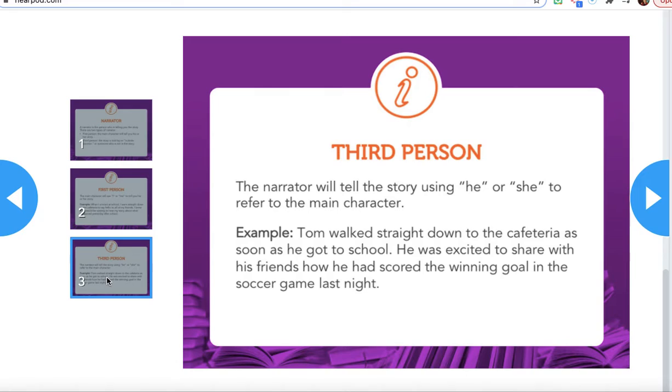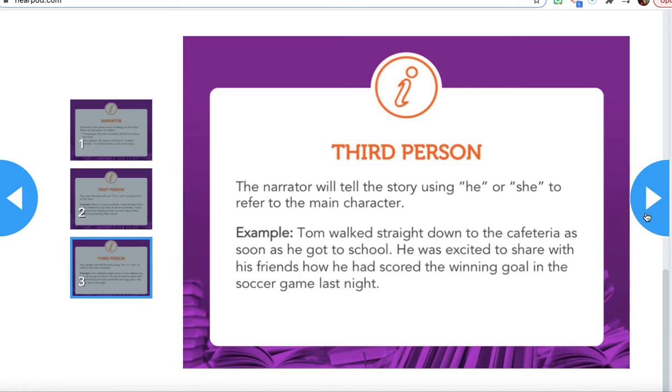Okay, let's look at this example of Tom. Tom walked straight down to the cafeteria as soon as he got to school. He was excited to share with his friends how he had scored the winning goal in the soccer game last night. So the narrator is not telling this story. It's an outside person telling this story. Tom is not telling the story. Someone else is telling this story for Tom. Okay, we know that because it's not using I or me. It's using words like he and Tom's actual name.